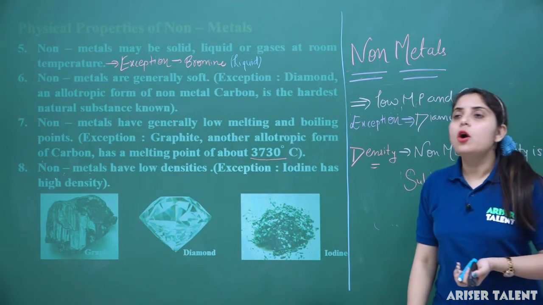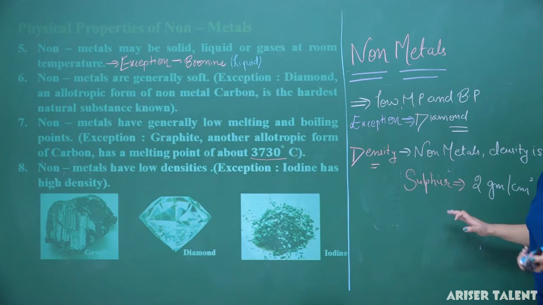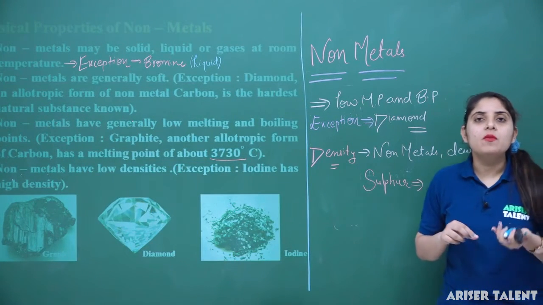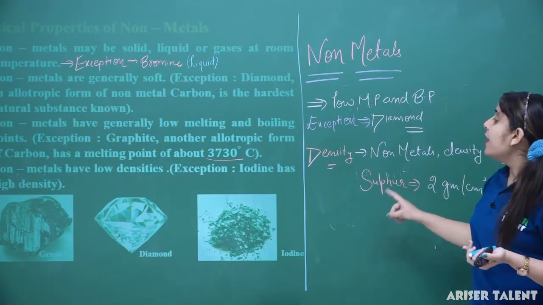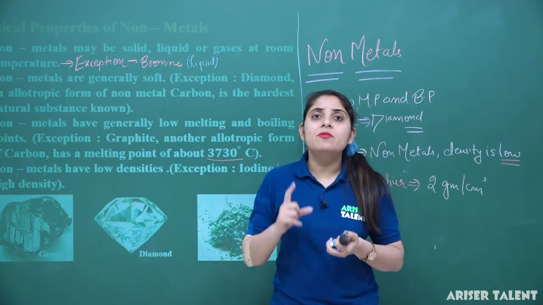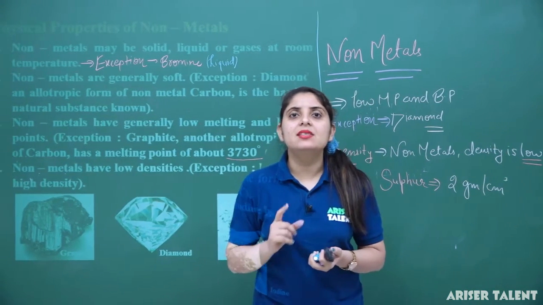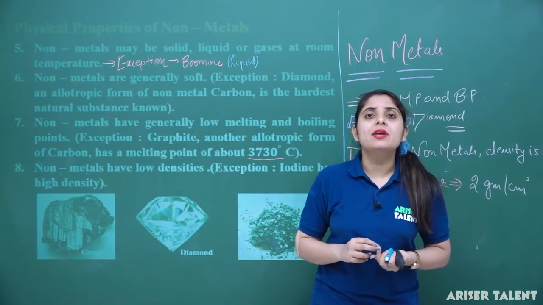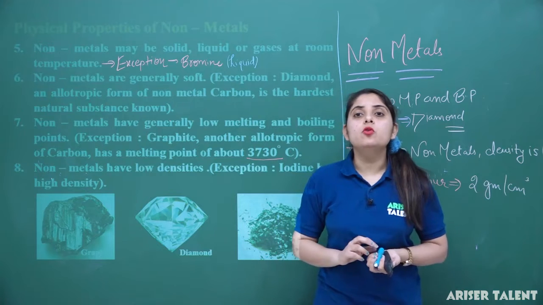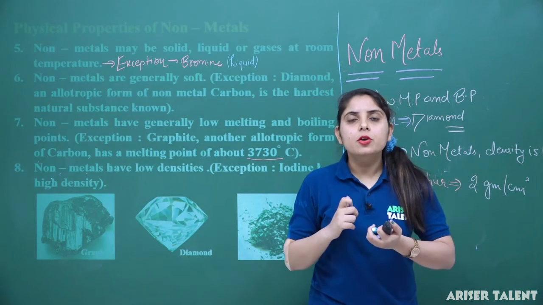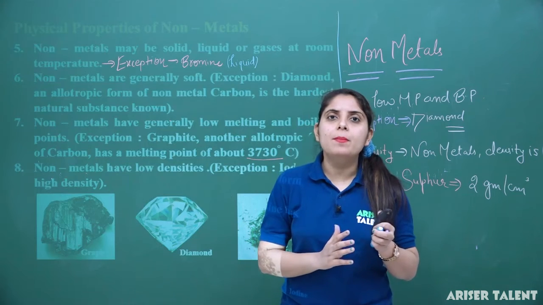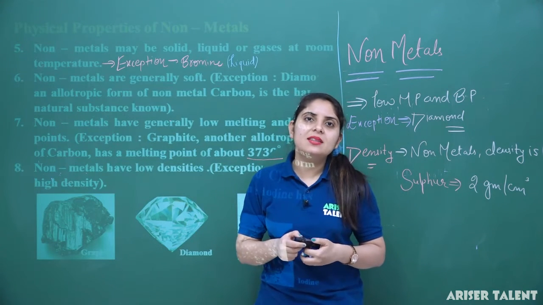And we have talked about the term density. Non-metals generally have a low density, but in case of iodine, it has a high density, and if I'm talking about sulfur, it has a low density. But one exception always exists there, that is iodine. Iodine has a very high density, approximately equal to 4 gram per centimeter cube. So this is all about the physical properties of the metals and non-metals we have discussed in this lecture.